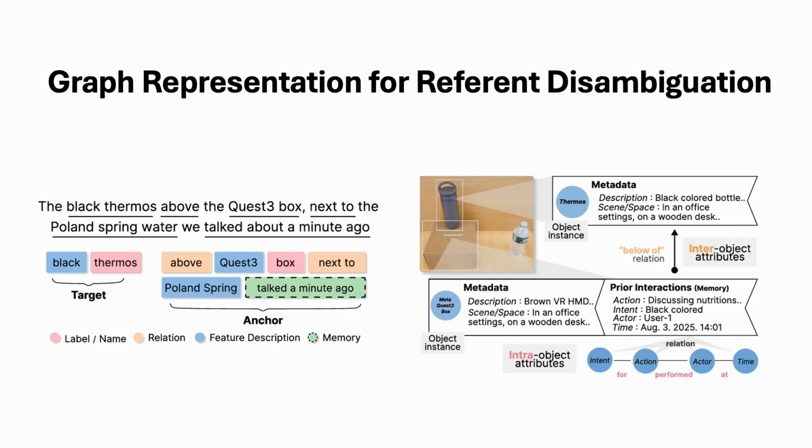These parsed attributes are then mapped onto the scene graph, binding linguistic metadata to the underlying 3D spatial representation of each object. Then, with another agent, we traverse the graph to resolve ambiguities and identify the intended referent. Through this process, the system performs speech-based object referencing and disambiguation in a structured, graph-driven way.